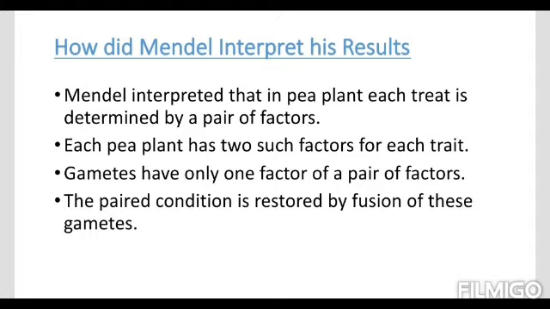Mendel interpreted that in the pea plant each trait is determined by a pair of factors. We already know that every character is determined by a gene, and the gene is always in alternate forms. That means each gene has two alternate forms, which are called alleles of each other. Each pea plant has two such factors for each trait that we have talked about. Gametes have only one factor of a pair.